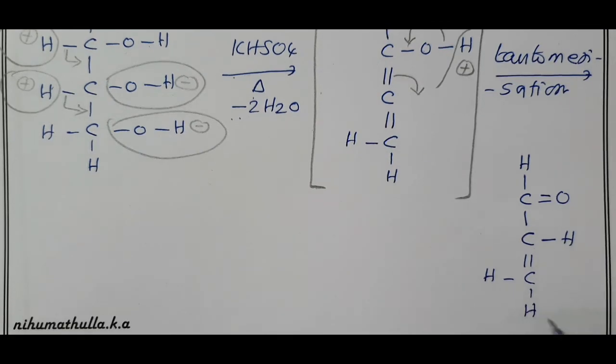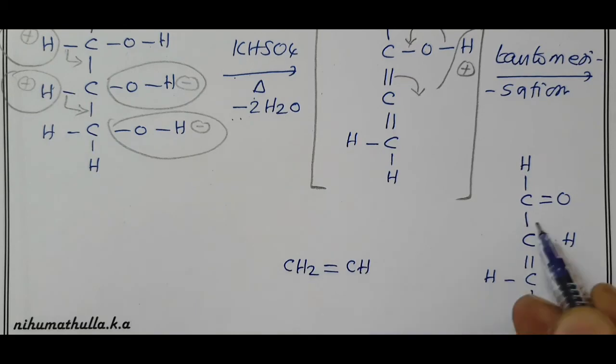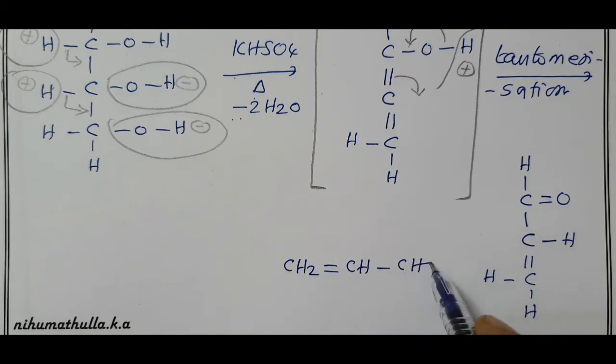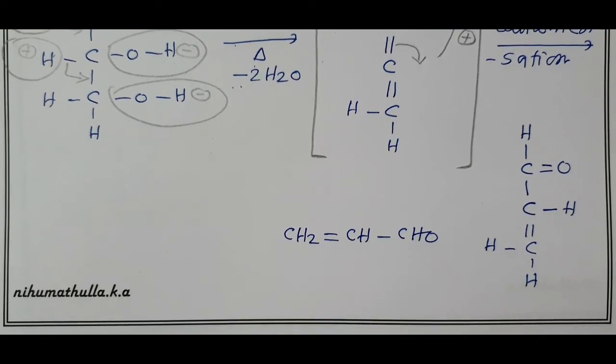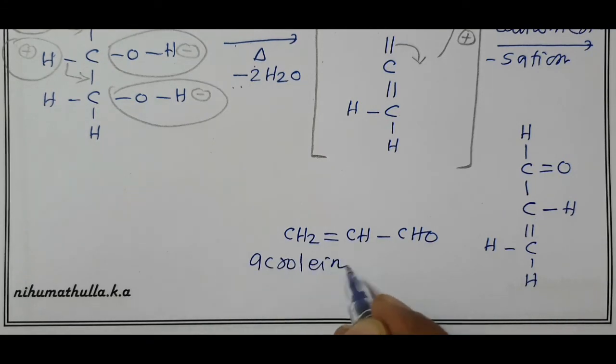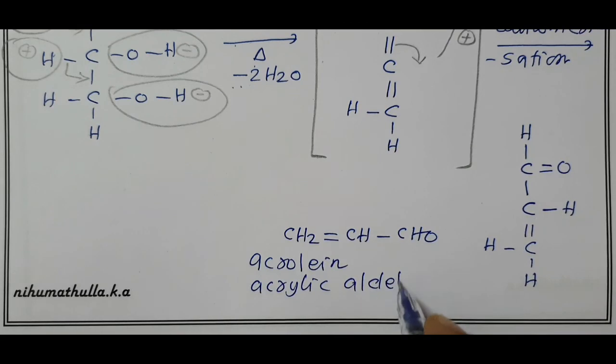Correct? Now write the molecular formula from here: CH2 double bond CH, there you have CHO. Two common names, and I am also going to write one IUPAC name. Acrolein, one common name. Acrylic aldehyde, another common name.